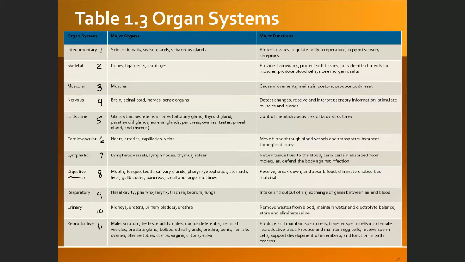It consists of the mouth, the tongue, the teeth, salivary glands, pharynx, esophagus, stomach, liver, gallbladder, pancreas, small and large intestine, and then also the rectum and anus. These are the organs that make the digestive system. So mouth is one organ, tongue is one organ, and so on.